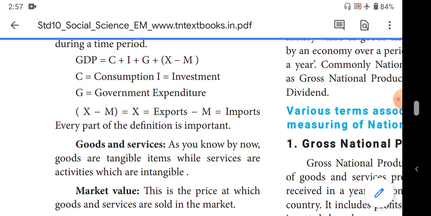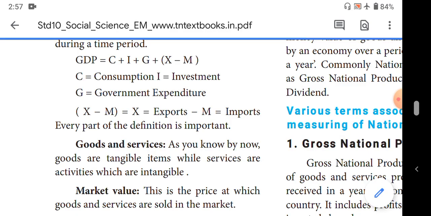For example, if you pay rupees 50 to get a manuscript typed in the computer center, that particular service is included in the GDP. Suppose you do the same thing at your home, then that manuscript is not included in the GDP. This is the GDP value, the measurement.